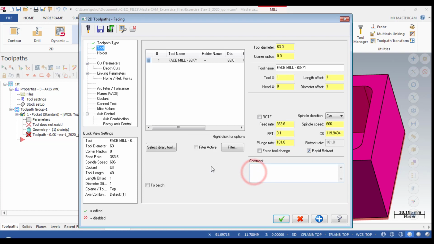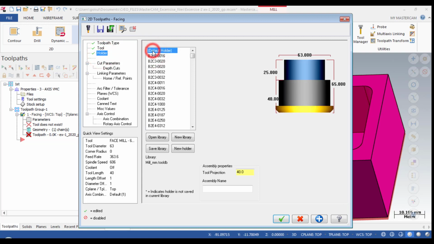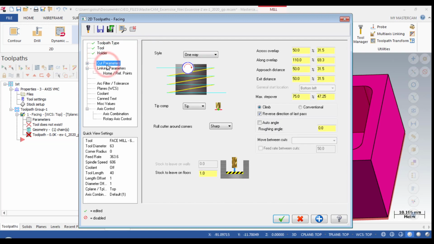I'm selecting a 63 mm cutter and giving it the name roughing face. If you want any specific speeds and feeds, you just do it here: feed rate, spindle speed, cutting surface speed, feed per tooth and plunge rate. I will just leave it as default. Then go for holder, and I will select default.